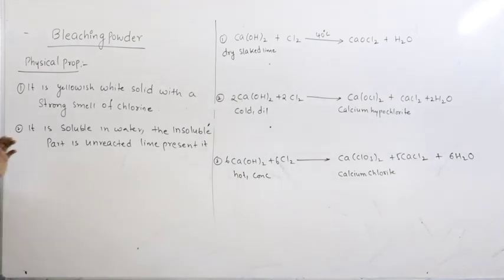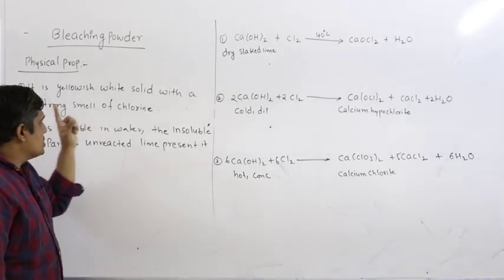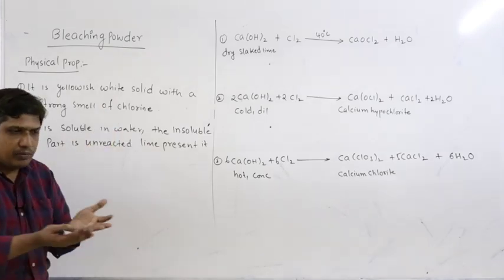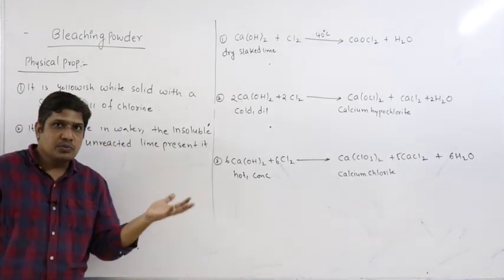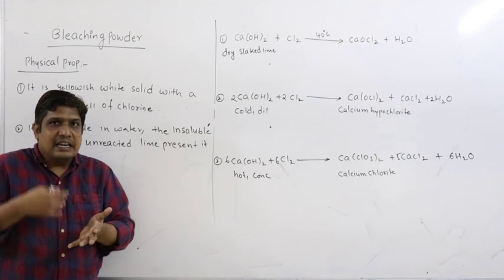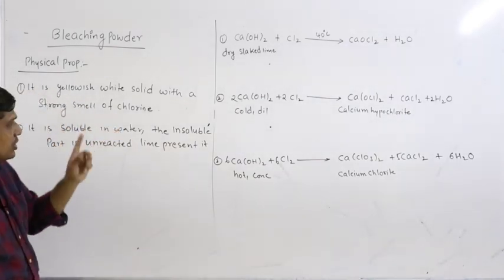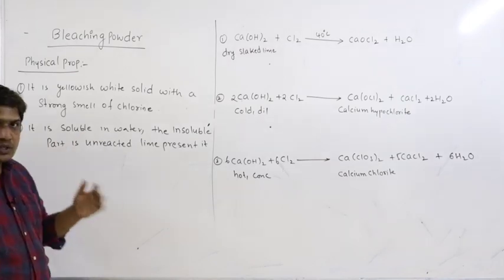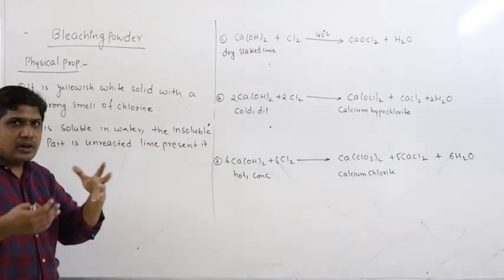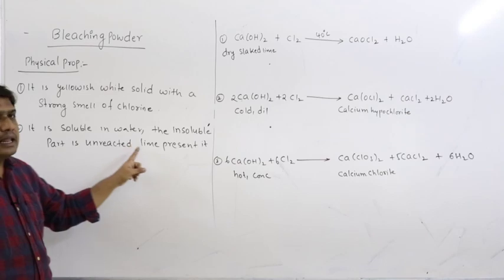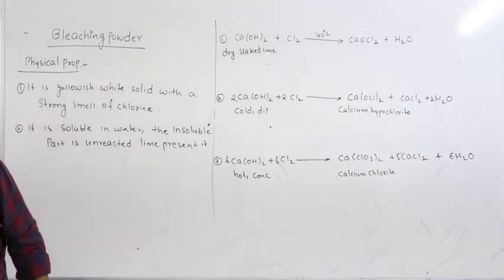So these are the important points. It is a yellowish white solid with a strong smell of chlorine. If you take bleaching powder and expose it to air, it starts decomposing, releasing chlorine. That is why you get a strong smell of chlorine. Fresh bleaching powder is mostly soluble in water, but the insoluble part left over is basically the unreacted lime.